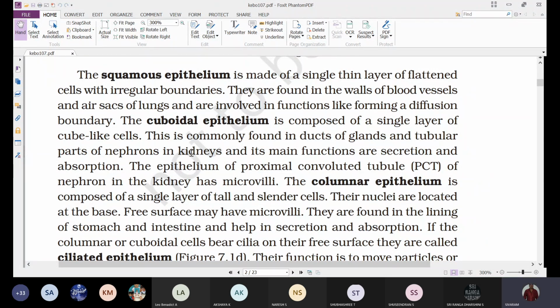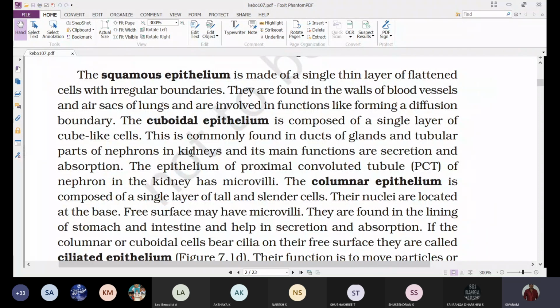It is a cuboidal epithelium, but the cuboidal cells towards the duct have microvilli on them. That's why they also call it a brush border.